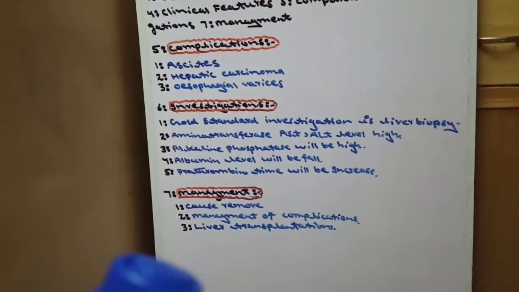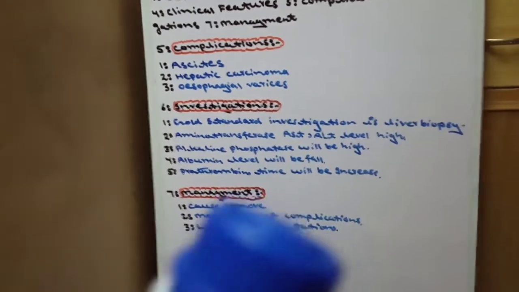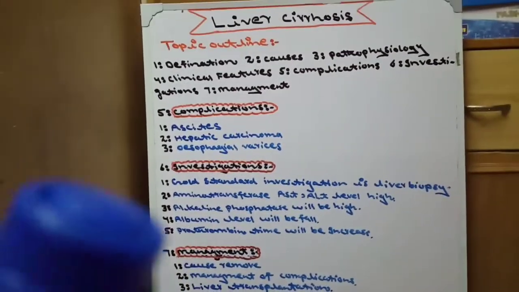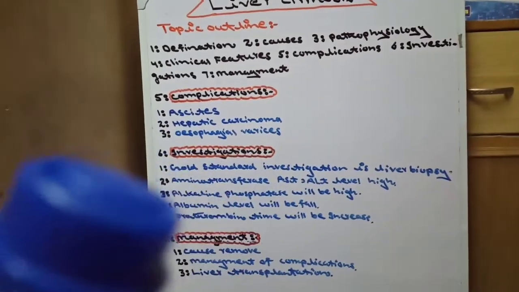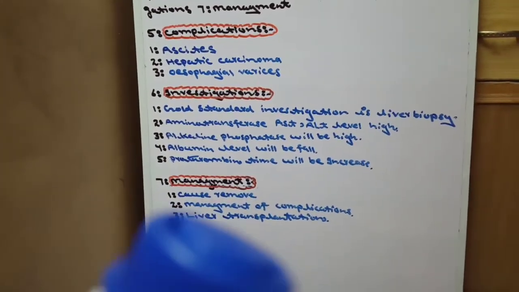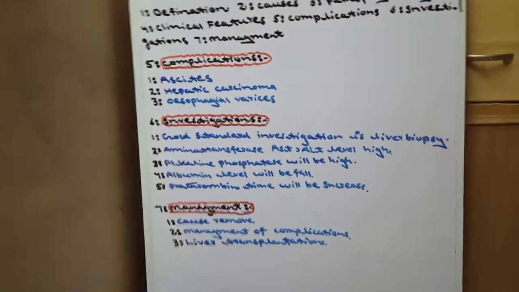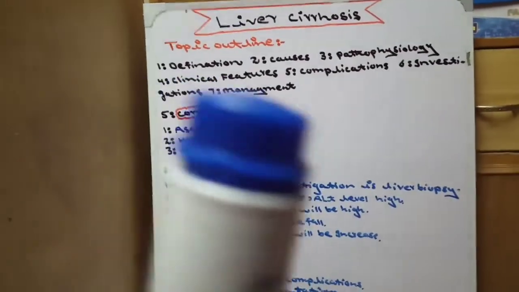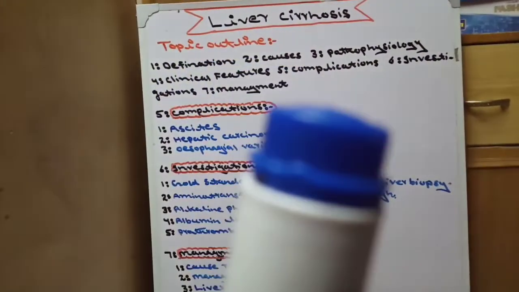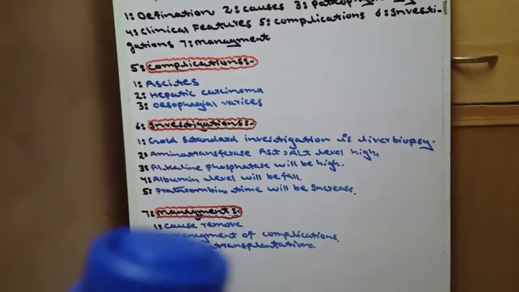Now come to the management. In management, first we remove the cause like alcohol, drug. Number 2, management of complications like ascites management, hepatic carcinoma management, esophageal varices management. The third is liver transplantation. These are the management of liver cirrhosis. Now in today's liver cirrhosis topic, we studied definition, causes, pathophysiology, clinical features, complication, investigation, management. Now our topic is complete.